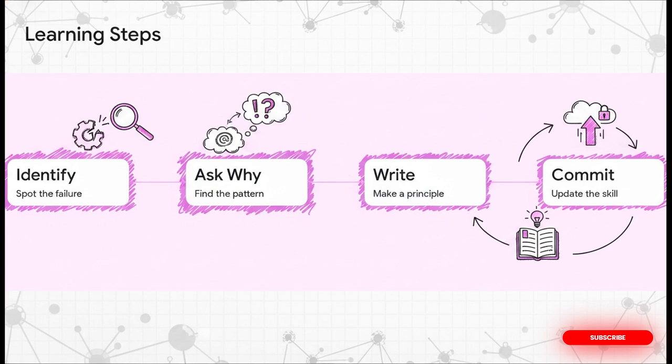It just didn't know how to generalize. To fix this, Warp built a separate, dedicated skill entirely for learning. When a human corrects a draft, this learning skill kicks in with 4 exact steps. First, identify exactly what went wrong. Second, ask why. Find the underlying cause and see if there's a broader pattern. Third, zoom out and write a new transferable principle, not a rule. And finally, edit the main instructions and commit the change.